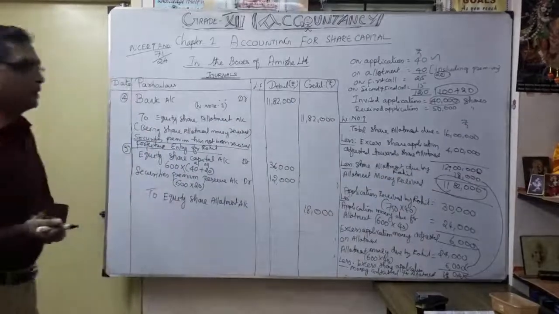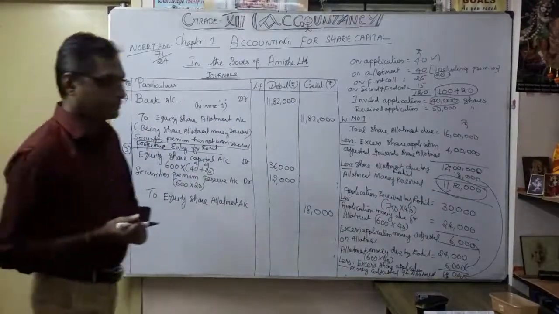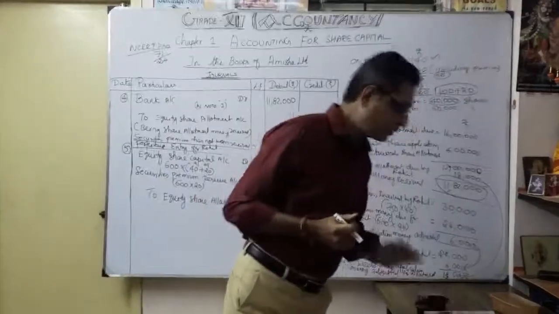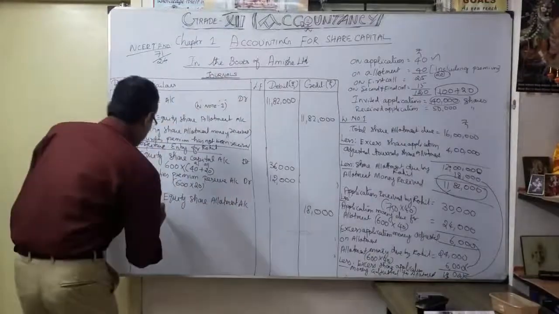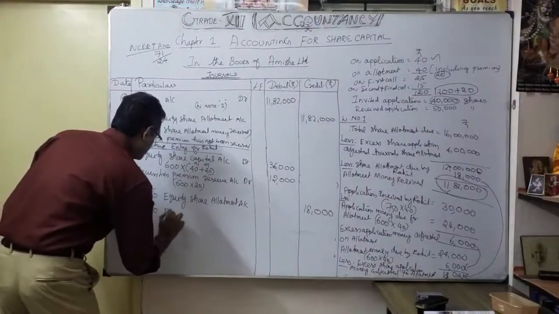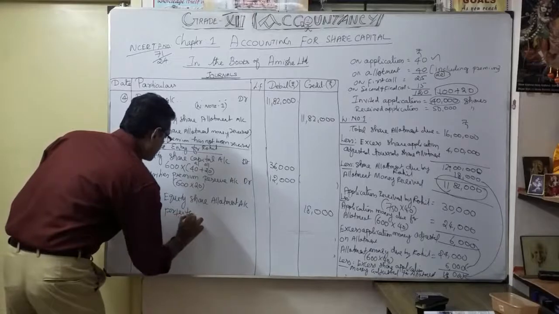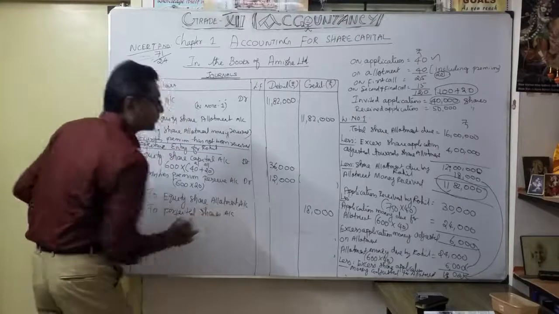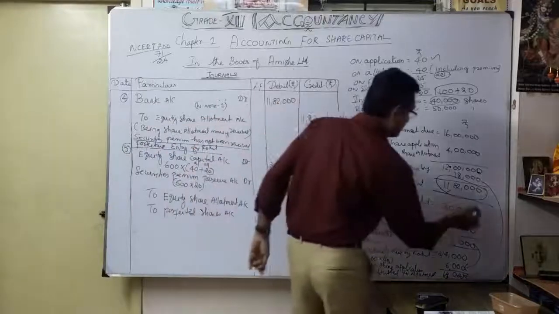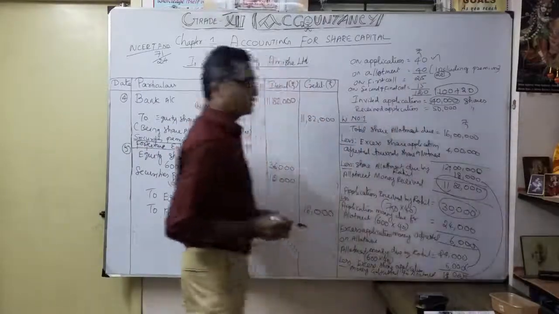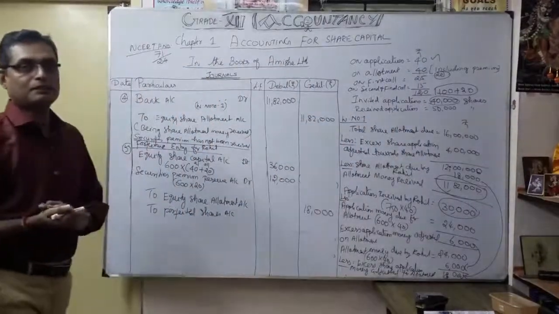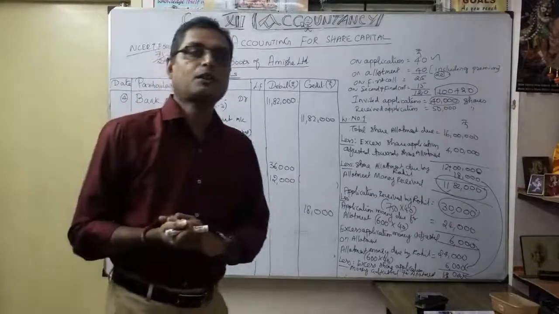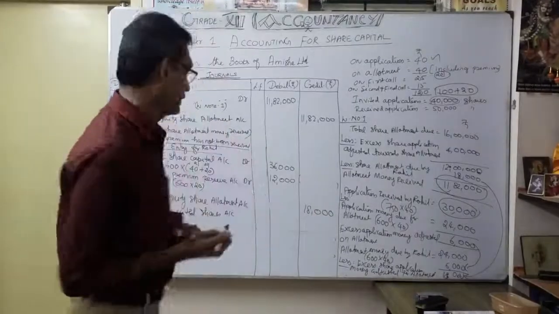Then how much money was taken by the company because of the forfeited shares? Very simple. To forfeited shares account. You know very well how much was paid. It's 30,000, isn't it? That is the money taken by the company because of the default of share allotment due by Rohit.